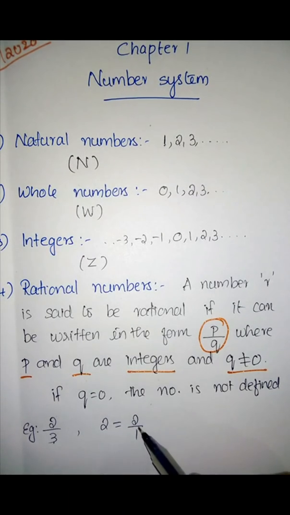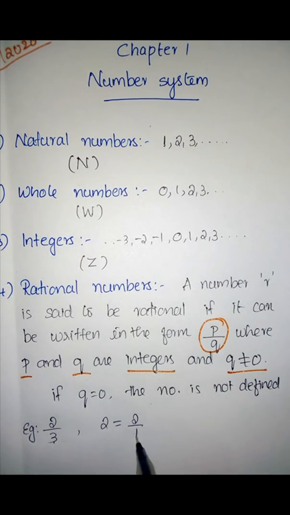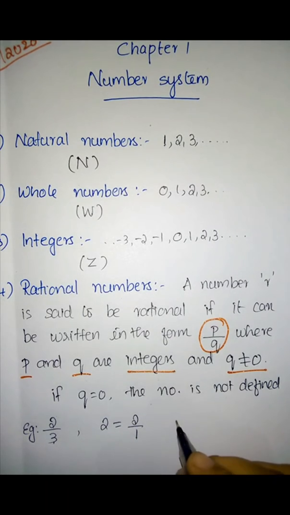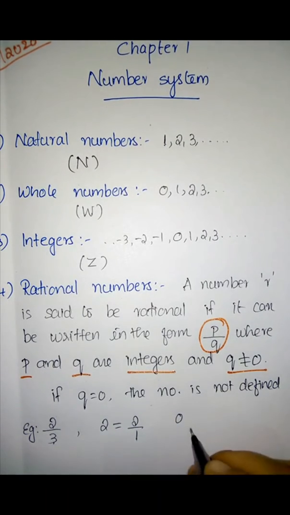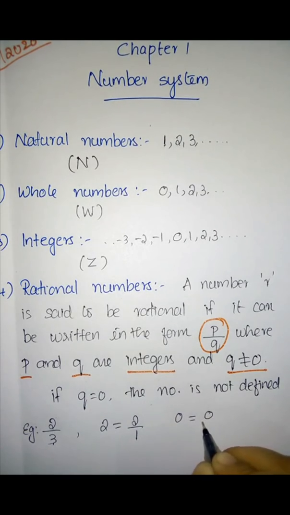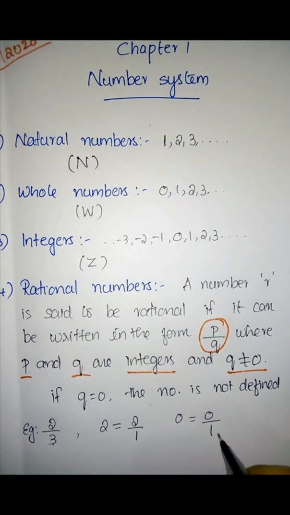Here p is equal to 2 and q is equal to 1 and q not equal to 0. So 2 is a rational number. Is 0 a rational number? Yes. Why? 0 is equal to 0 by 1 and q not equal to 0. So we can say that 0 is a rational number. These are some of the examples of a rational number.